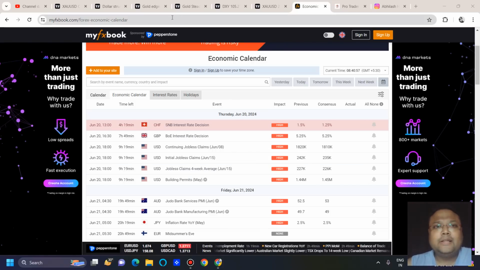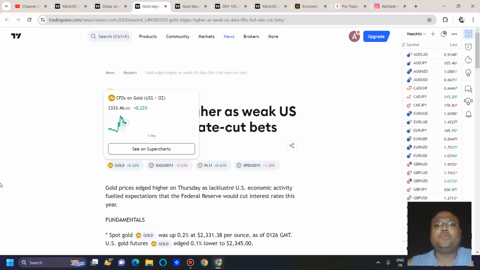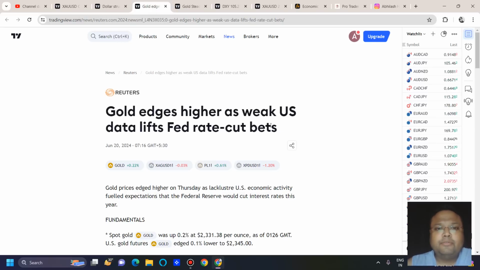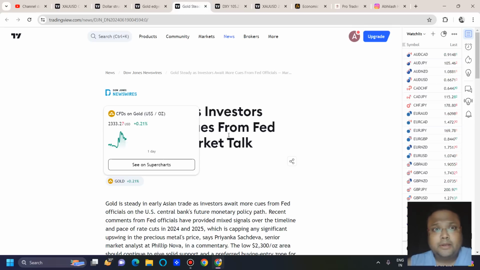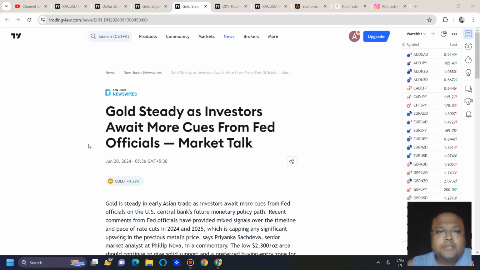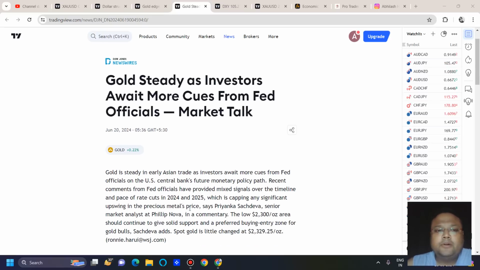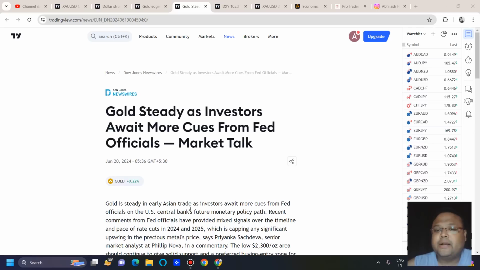Now let's look at the market sentiment here. Gold edges higher as weak US data lifts Fed rate cut bets. Gold steady as investors await more cues from Fed officials. So this is the current market sentiment for gold. Gold is steady in early Asian trade as investors await more cues from Fed officials on the US central bank's future monetary policy path. Recent comments from Fed officials have provided mixed signals over the timeline and pace of rate cuts in 2024 and 2025, which is capping any significant upswing in the precious metal's price, says Priyanka Sachdeva.